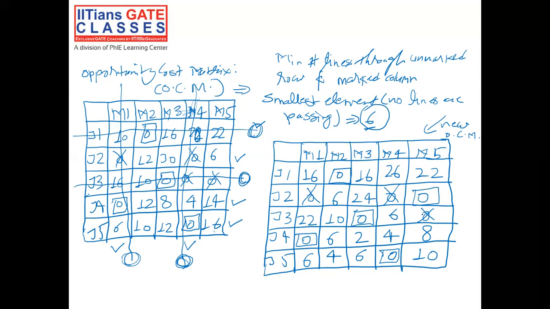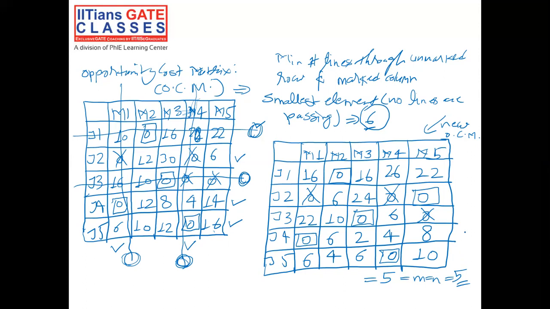Now if you try to calculate the total number of allocations we have: one at location J1 M2, another at J2 M5, another at J3 M3, another at J4 M1, and finally at J5 M4. So they are 1 plus 2 plus 3 plus 4 plus 5, total 5 allocations. And the size of the matrix is also 5. So we are finally at the optimal solution. We have our final optimal allocation.